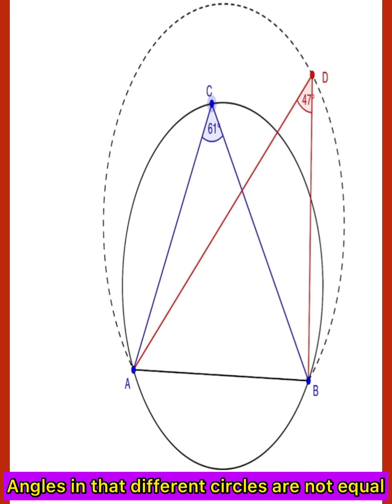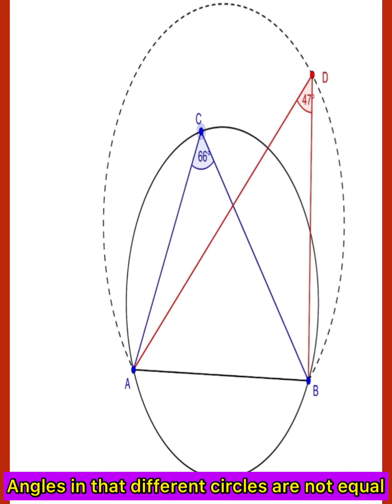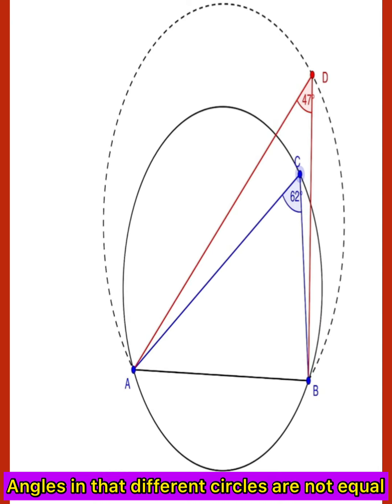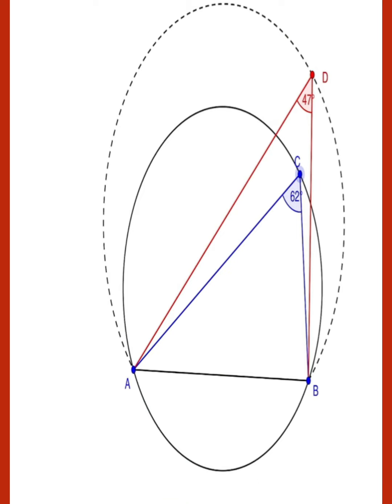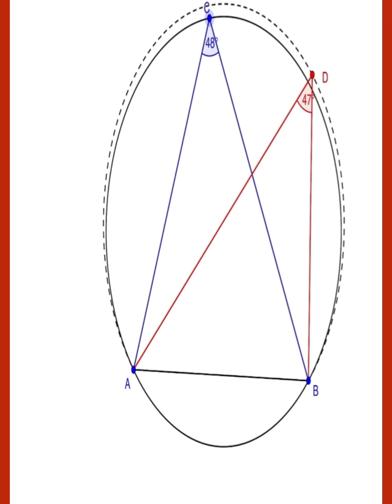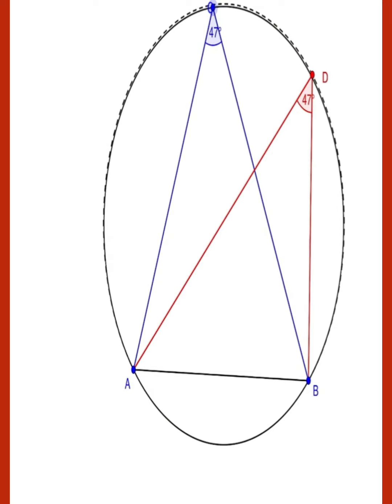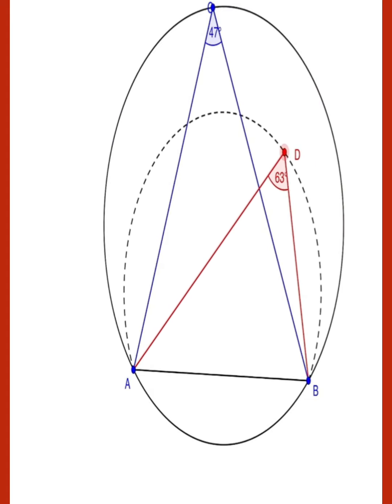The value of the angle changes at every point, but the angles are not the same. Why? Because these angles are not in the same circle. But if we take them in the same circle, then you can see that angles are equal, 47 degree and 47 degree. Again, you can see this is not the same because these angles are not in the same segment of a circle.